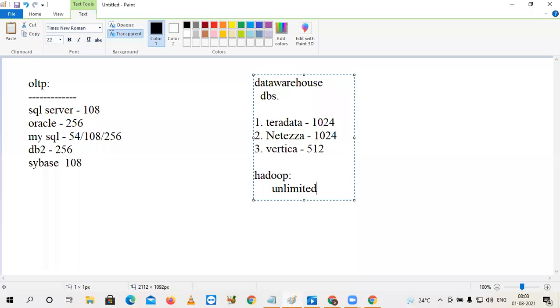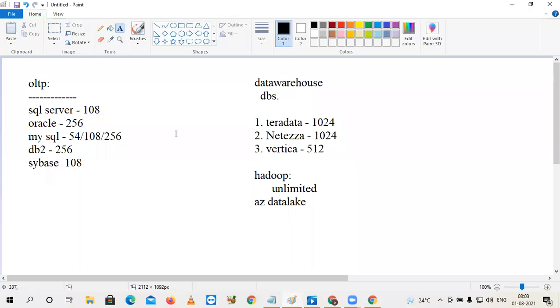You have the facility of unlimited storage. And even if you talk about our product, the data lake, the data lake backend is finally Hadoop. So indirectly we are getting the facility of unlimited data storage in the data lake. But observe this, what about Snowflake? Same feature, sir, already told you. Is there any alternative for Hadoop? What I can say is Hadoop is like the old Ambassador car, sir.